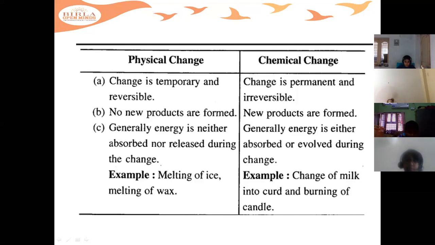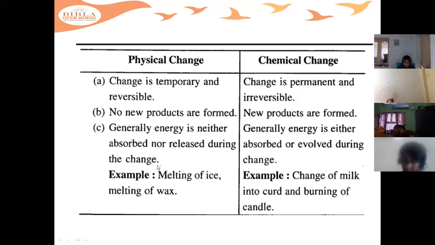This is why the cool drinks you open lose their fizz. The bubbles come out as soon as you open the bottle cap, and a sound comes, no? This is because the carbon dioxide tries to escape.